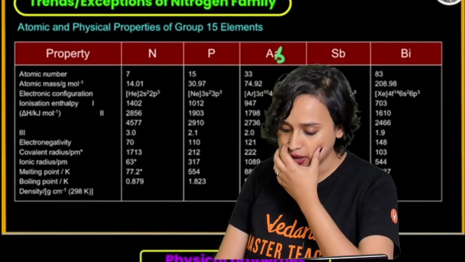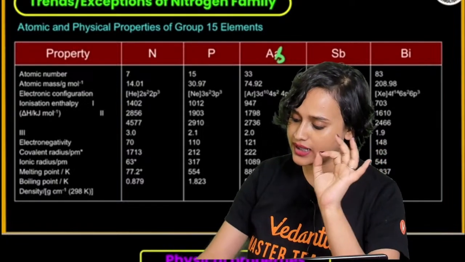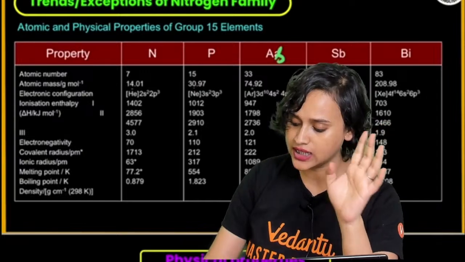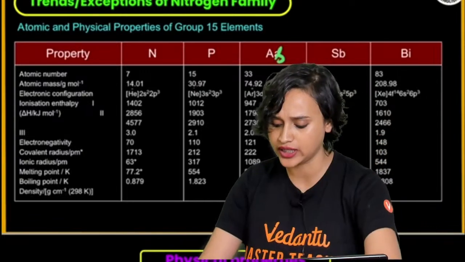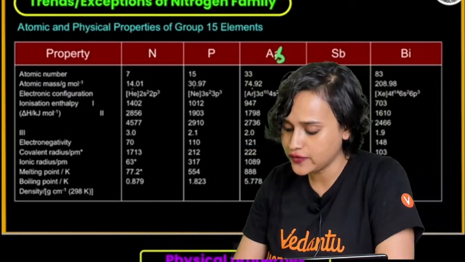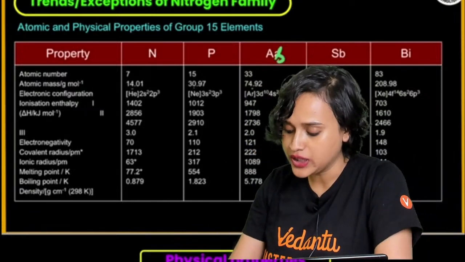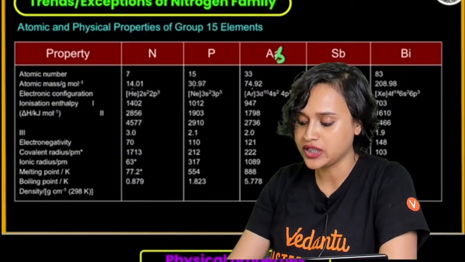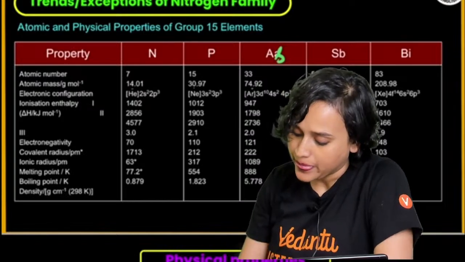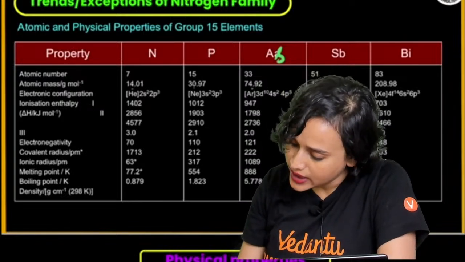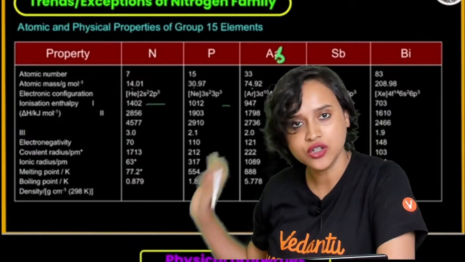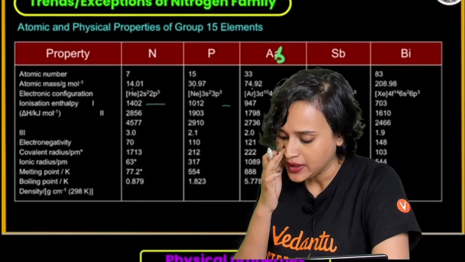Now here you see that the atomic mass is increasing as it is. The atomic mass is 14 for nitrogen, then 30, then 74, then 125, then 200. No exceptions right here. Electronic configuration for all of them is 2s2 2p3, 3s2 3p3, 4s2 4p3, 5s2 5p3, and 6s2 6p3, right? Ionization enthalpy, we get to see that yes, it is decreasing as and when we are moving down the group. No exceptions there as well, right?